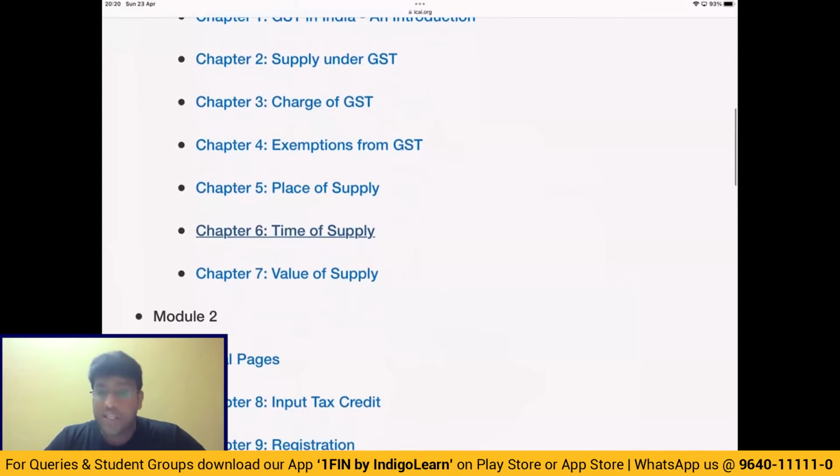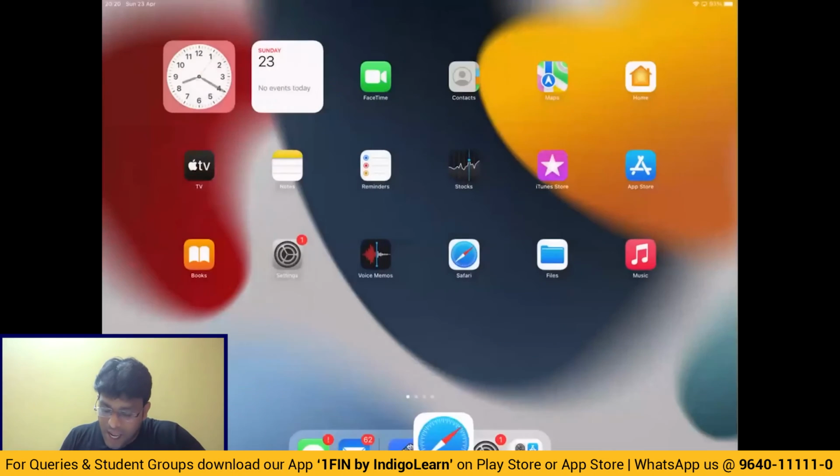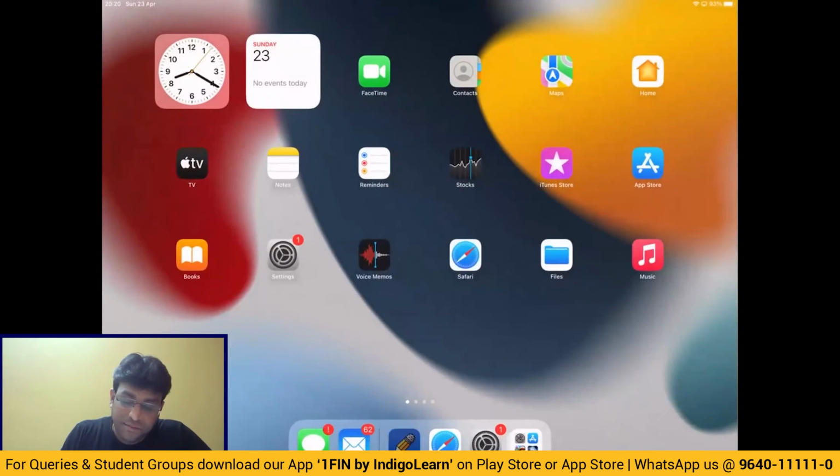Next topic, chapter number 3, charge of GST. Guys, in charge of GST, only 2 points are to be learnt and kept in mind. That is, in charge of GST, there are 2 interesting elements. Number 1, RCM. Number 2, my dear friends, is the concept of composition scheme.